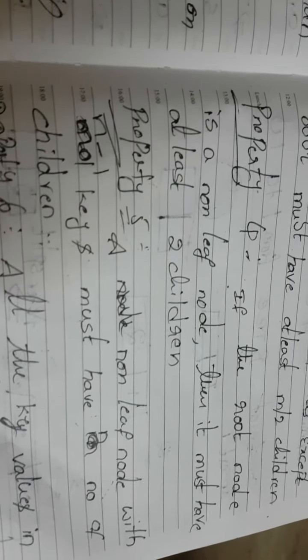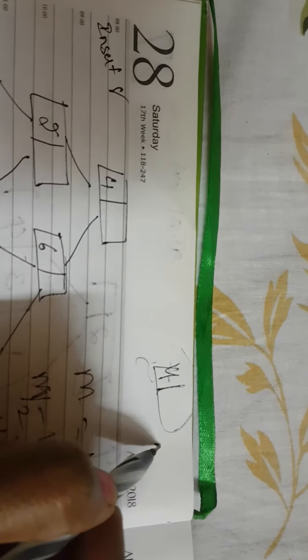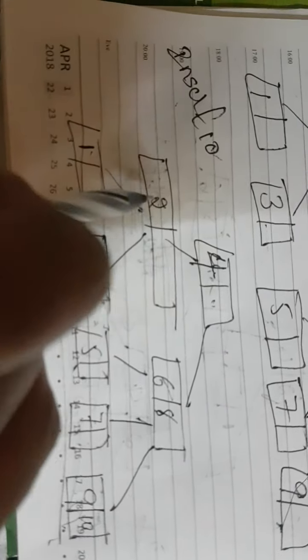And then the next property, property 4: if the root node is a non-leaf node, then it must have at least 2 children. Here the root node is a non-leaf node. Why? Because when a root node has no children, it is simply a root node and also a leaf node, like this. But here the root node has some children, so it is a non-leaf node, because there is another level below it. This is the leaf level, this is the non-leaf level. 2, 6, 8 are non-leaf nodes except the root.